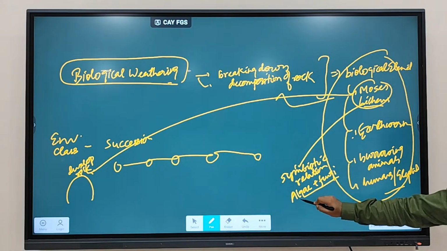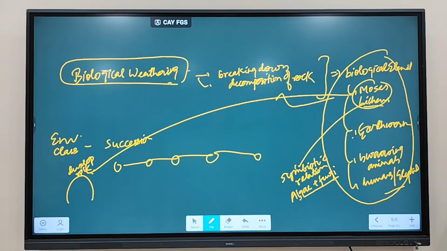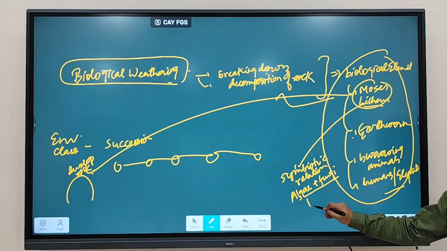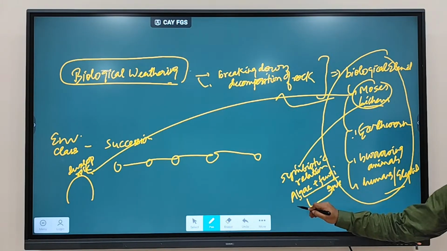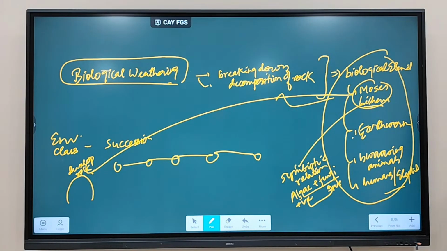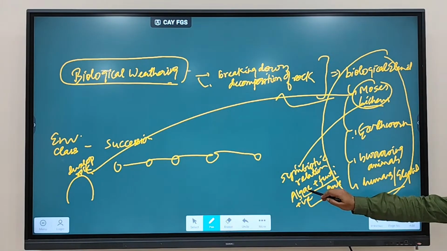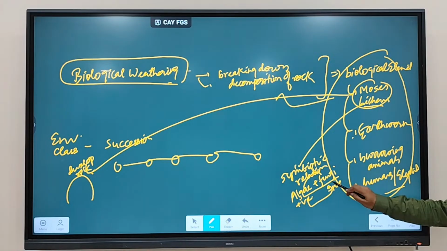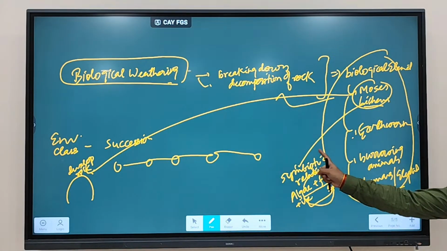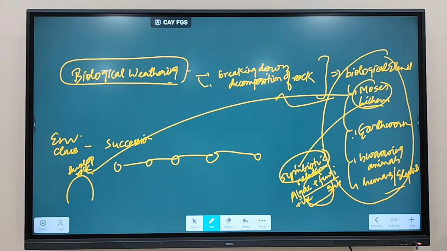That is called lichens. What type of relationship is called symbiotic? Dependent on each other, when both are benefiting each other. Then such type of relationship is called symbiotic relationship. So algae provide food to whom? Fungi. Fungi provide protection to whom? Algae. Both are helping each other, so such type of relationship is called symbiotic relationship.